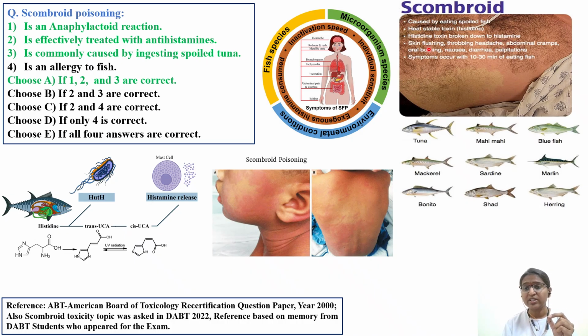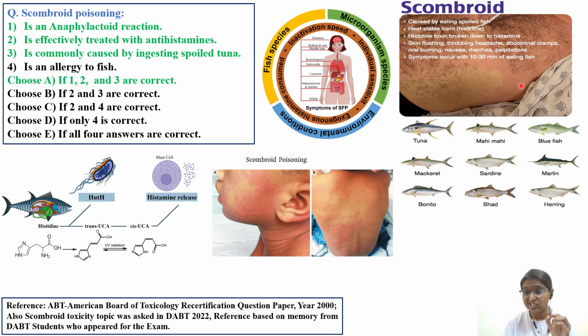What are the important symptoms of scombroid poisoning, similar to those of histamine? It causes skin flushing, throbbing headache, abdominal cramps, oral burning, nausea, diarrhea, and palpitations. Symptoms occur within 10 to 30 minutes of consuming the contaminated fish.